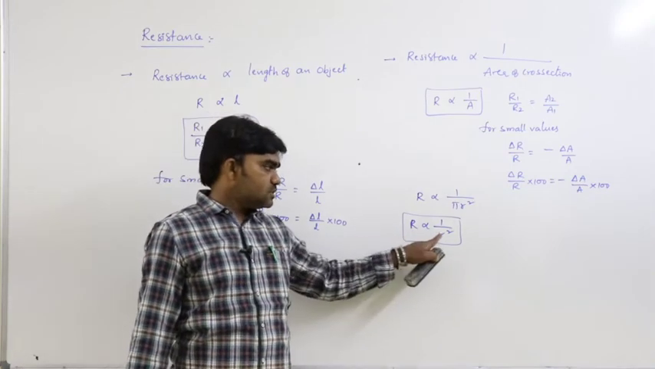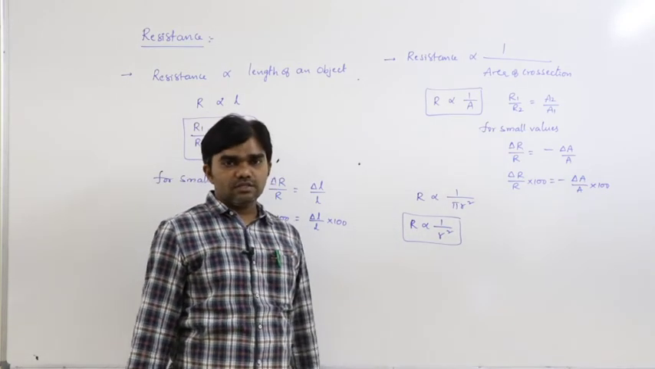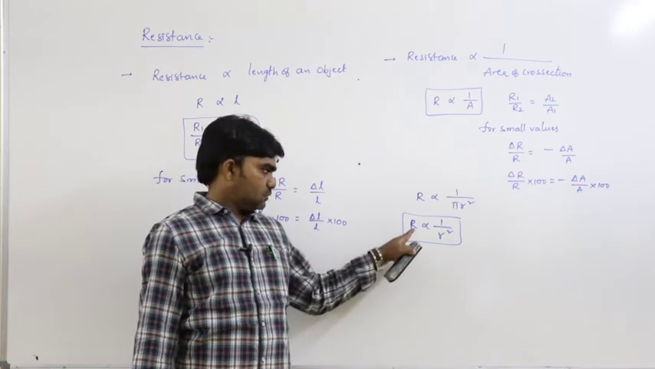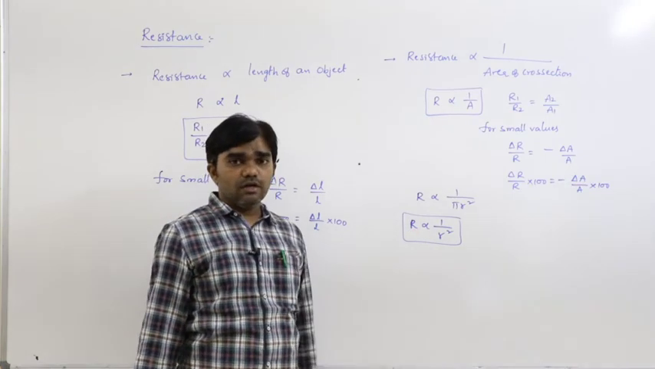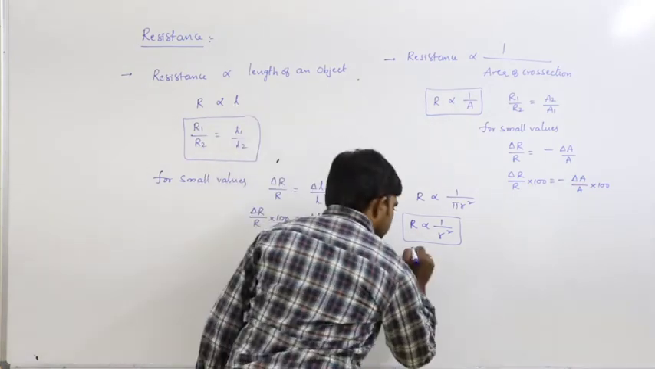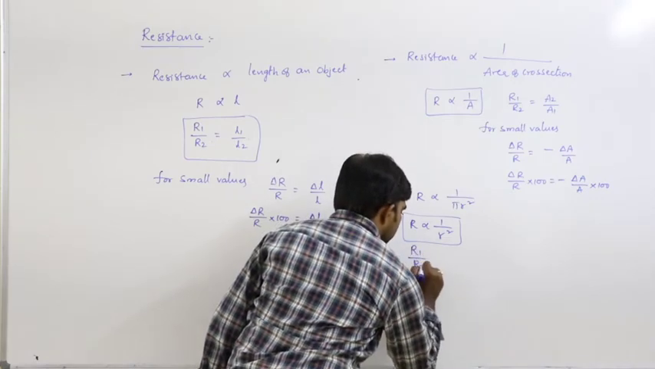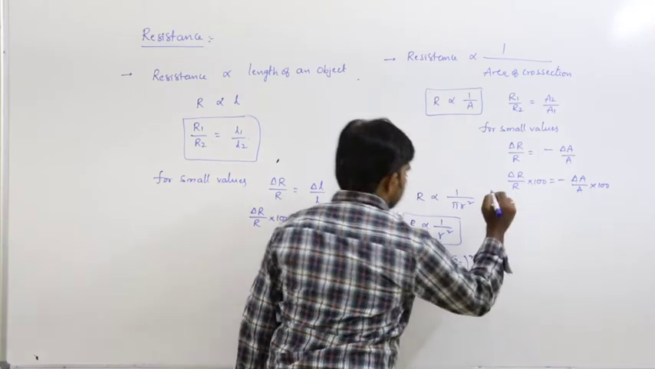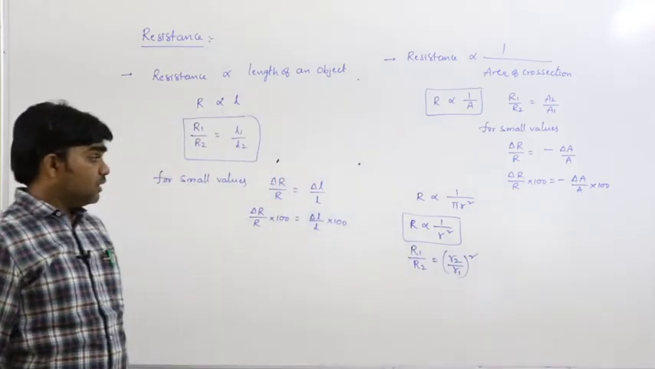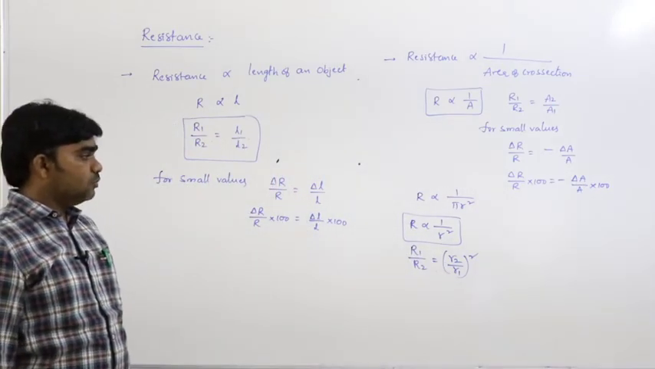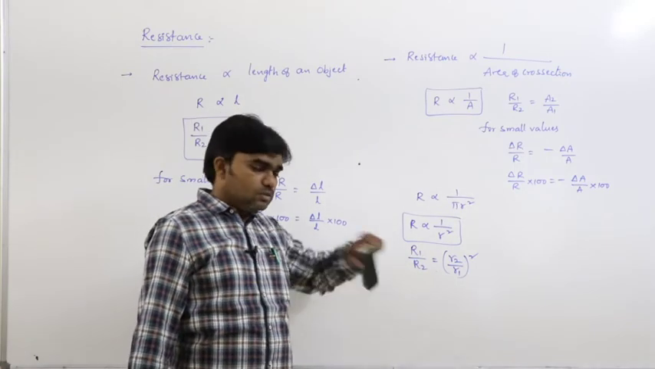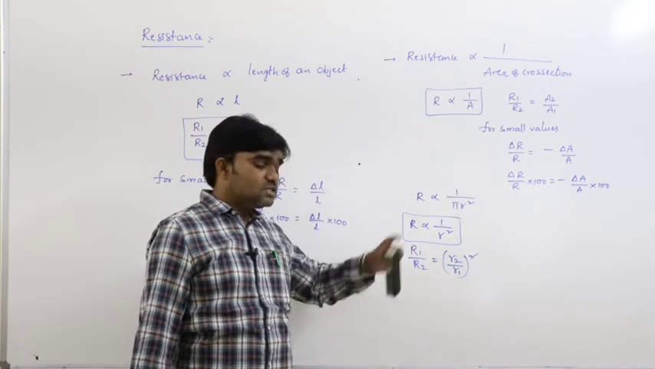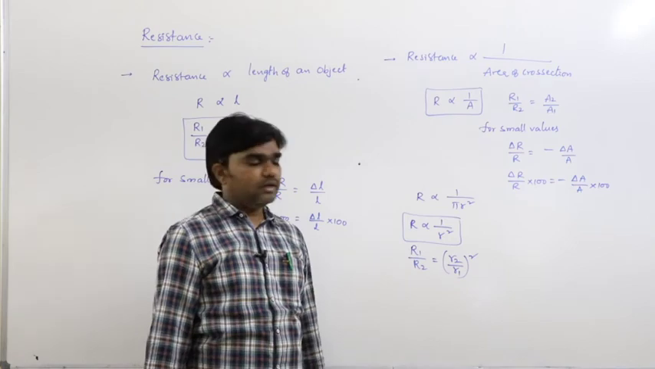Capital R is the resistance, small r is the radius. So from this we can write R1 by R2 is equal to (r2 by r1) whole square. So resistance is inversely proportional to the square of the radius.